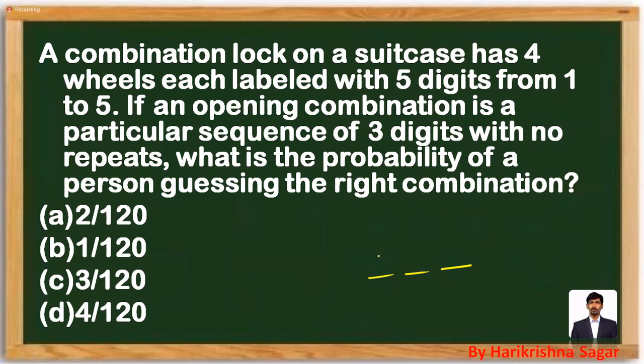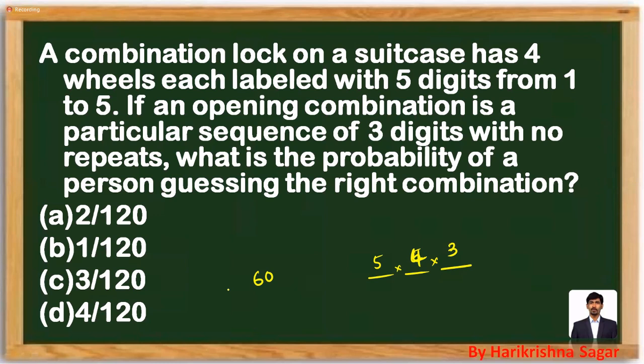No repeats means the first one can be fixed with any one of the 5. The second one can be fixed with any one of the remaining. No repetition means 5, 4, 3. This is a sequence which we can expect. So 5 into 4 into 3, we are going to see total 60. What is the right combination?